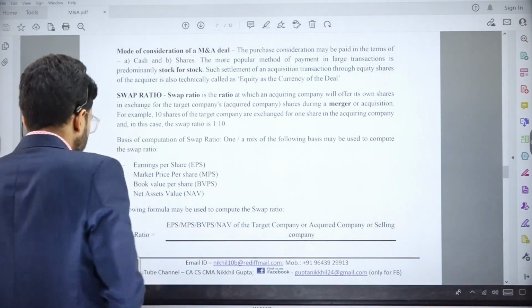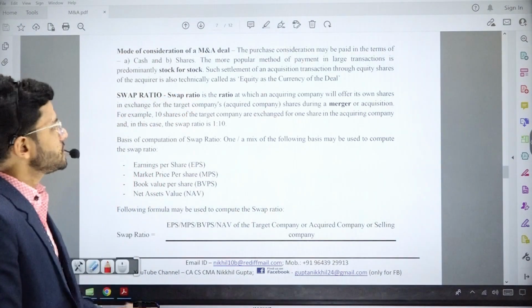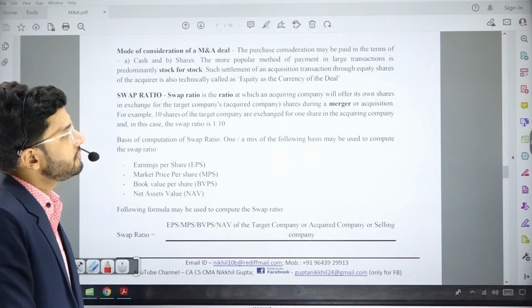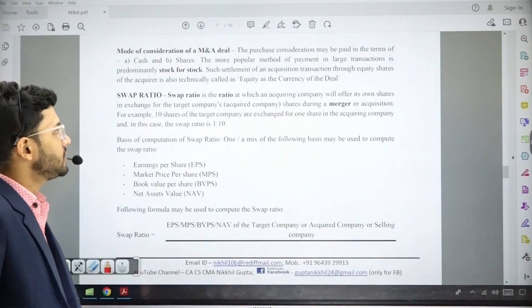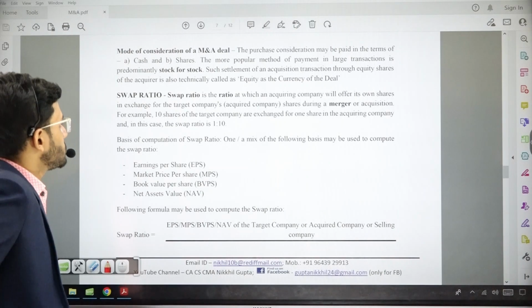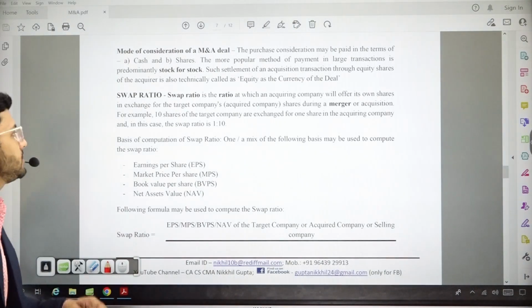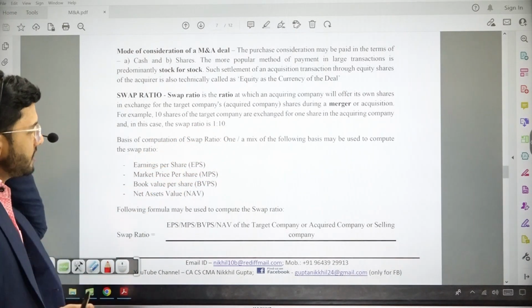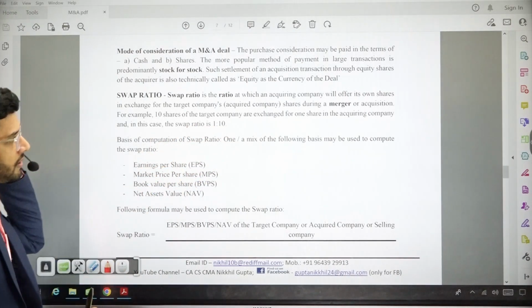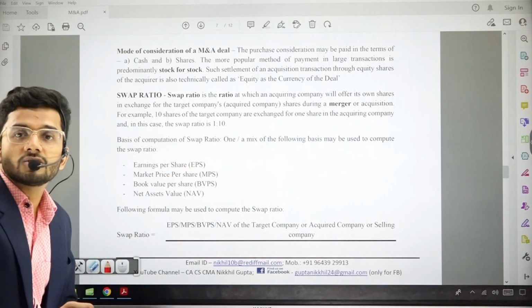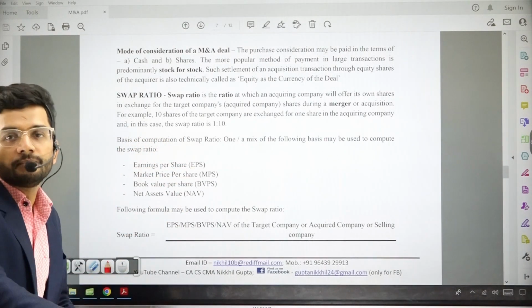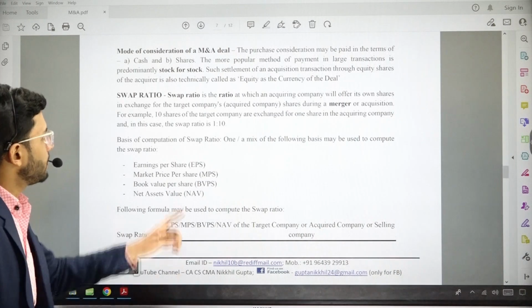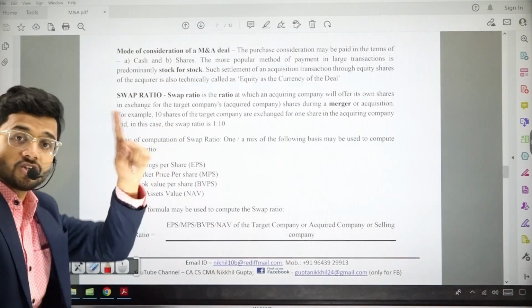Let's read, guys. Swap ratio: a ratio at which the acquiring company will offer its own shares in exchange of the target company's shares during a merger or acquisition deal. For example, 10 shares of target company are exchanged for 1 share of acquiring company. So 10 shares of target company are being exchanged for 1 share of acquiring company. In this case, the swap ratio is 1:10.